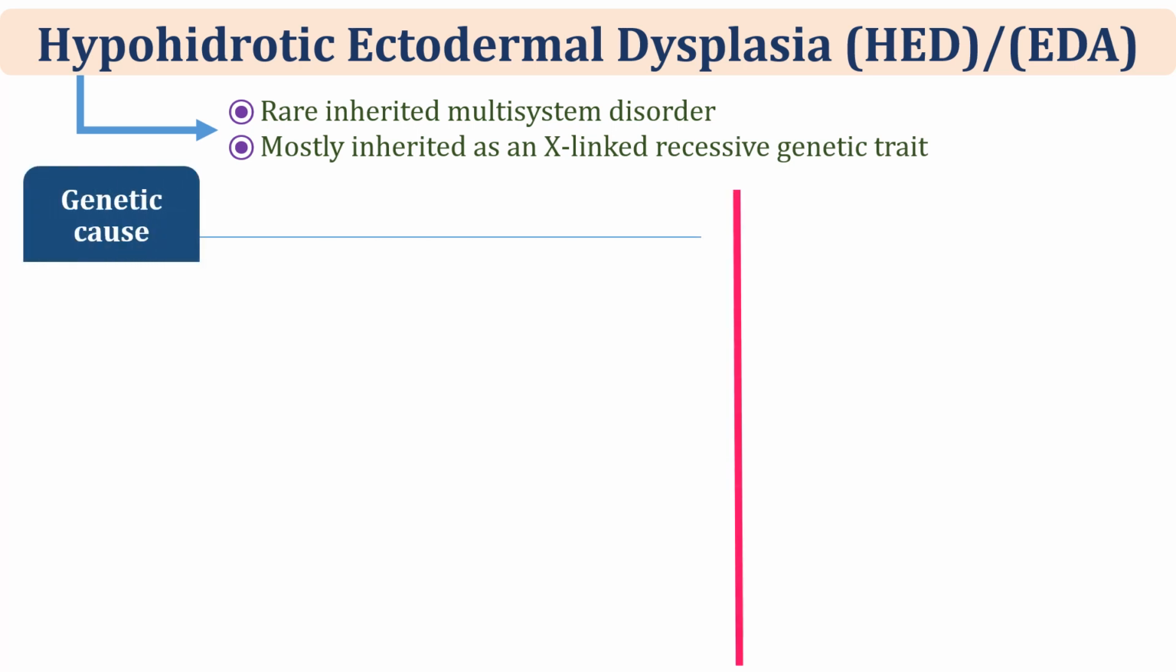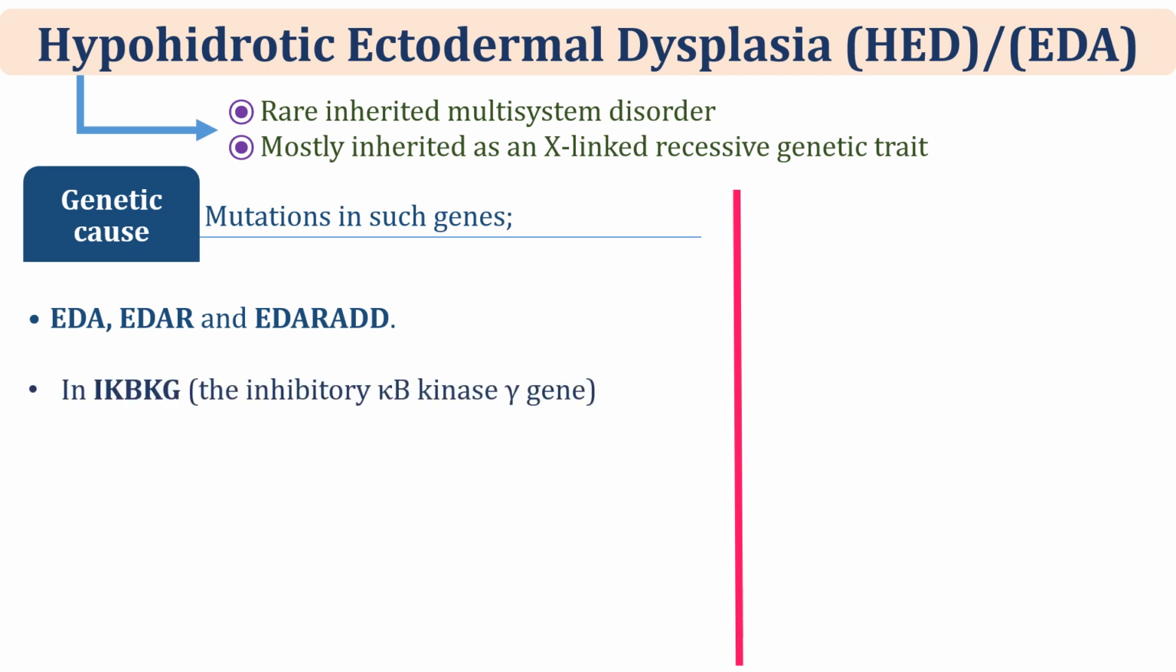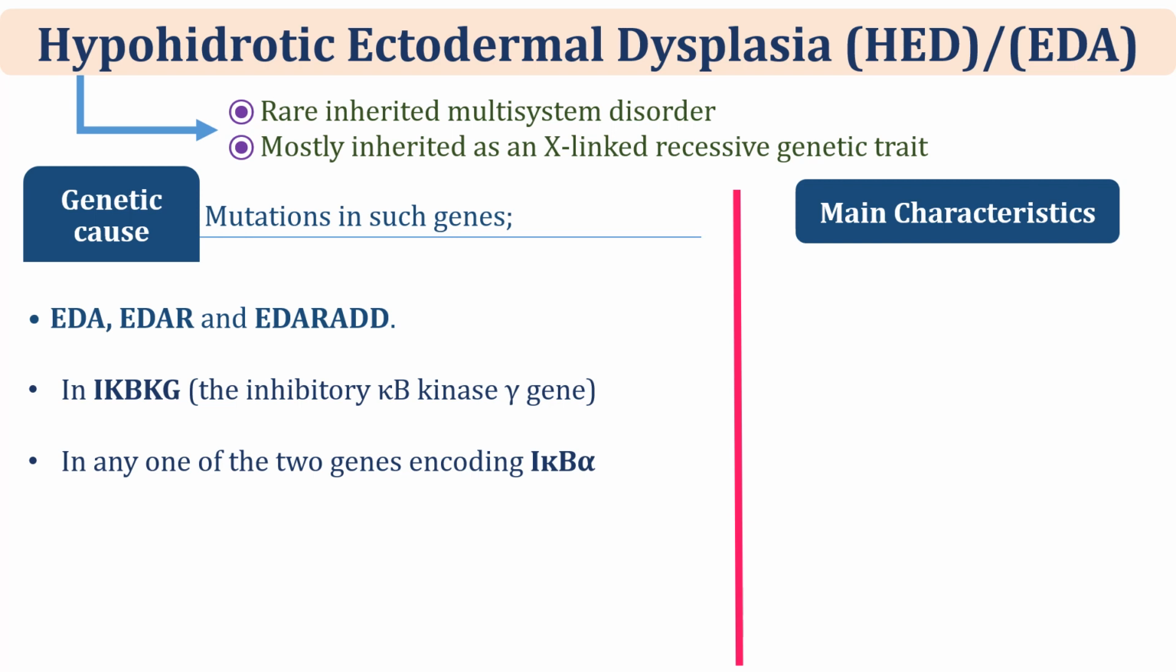But what are the genetic causes? The genetic causes include mutations in genes like EDA, EDAR, and mutation in IKBKG, which is the gene that encodes for IKB gamma kinase, which was previously known as the NEMO gene, and mutations in NEMO are not compatible with life and lead to several genetic disorders. And mutations also include the gene that encodes for IKB alpha. Symptoms can be many more, including immunodeficiency,